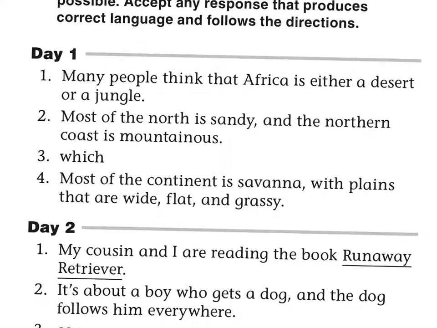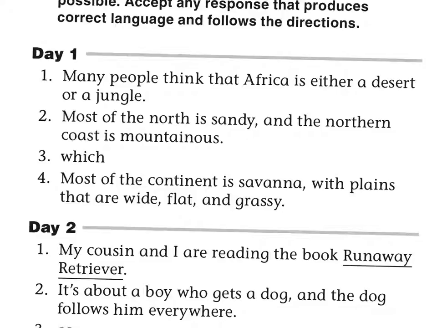Many people think that Africa is either a desert or a jungle. If you look at the original, it says many people thinks. Now we don't say thinks. So many people think. They think. He, she, it thinks, but they think. Many people think that Africa is either a desert, so the word either means, or a jungle, period at the end.